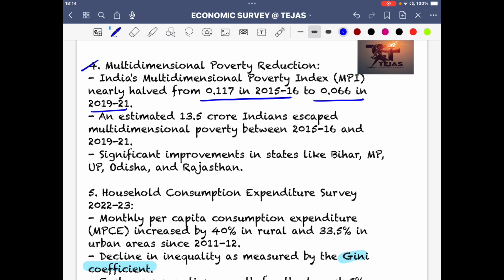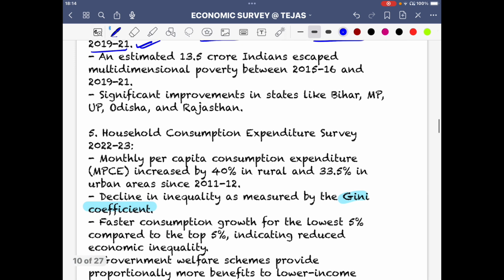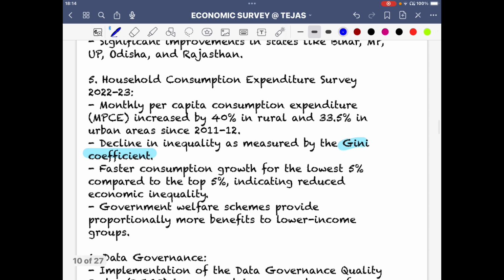2019 to 2021. This is data that you can remember if you want to quote somewhere. An estimated 13.5 crore Indians escaped multidimensional poverty between 2015-16 and 2019-21. So significant improvements in Bihar, MP, UP. Household consumption expenditure survey insights are also given.